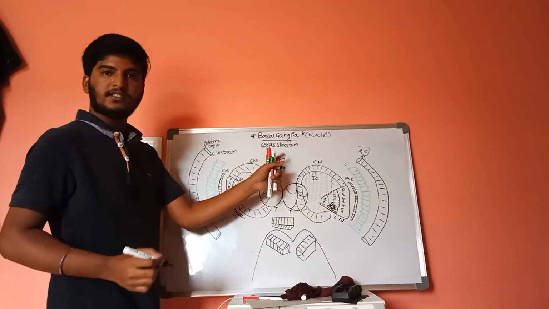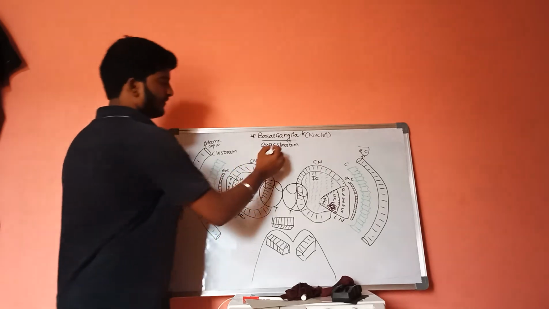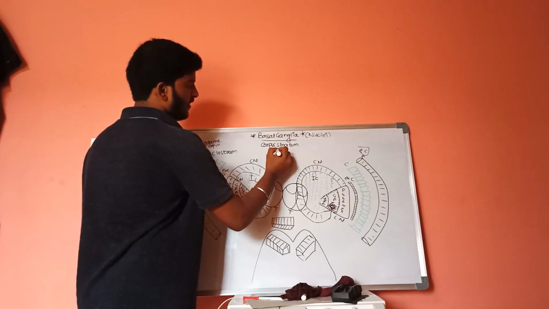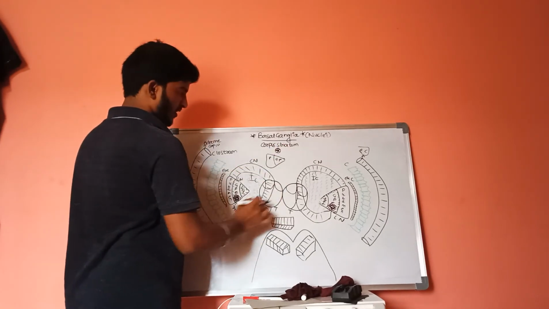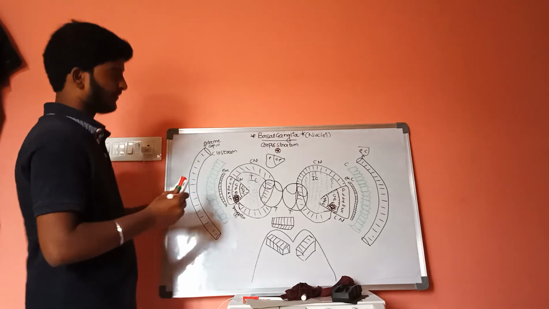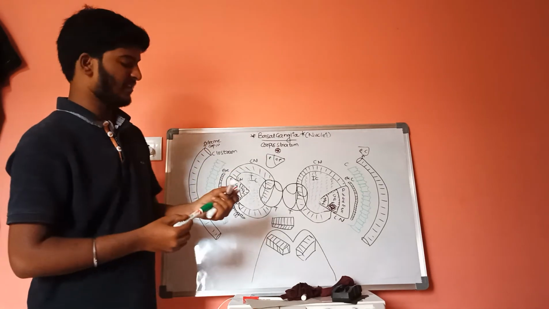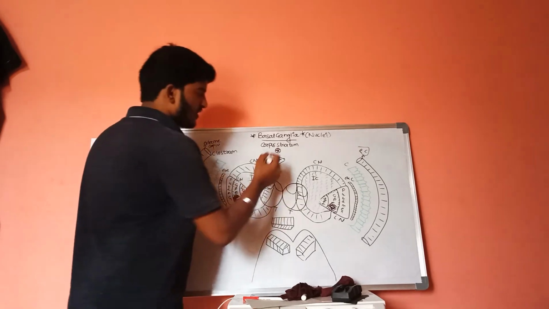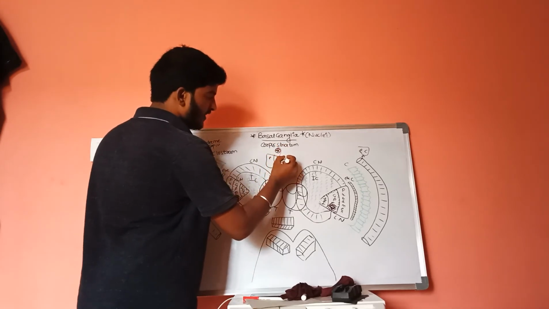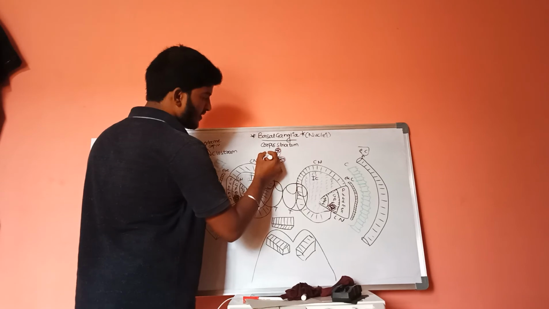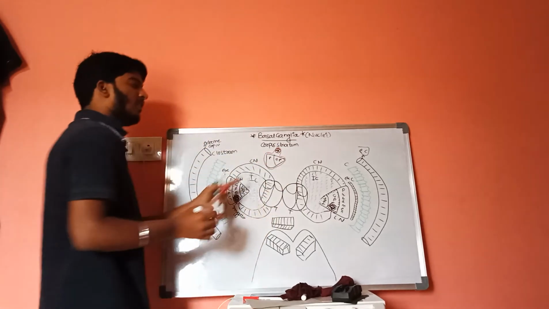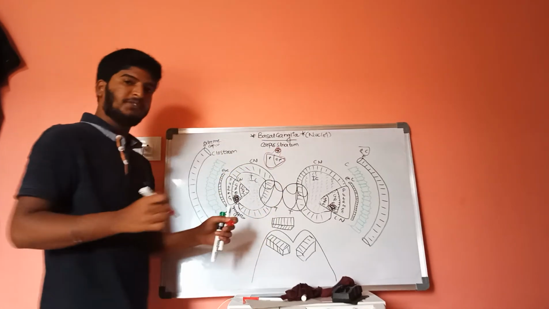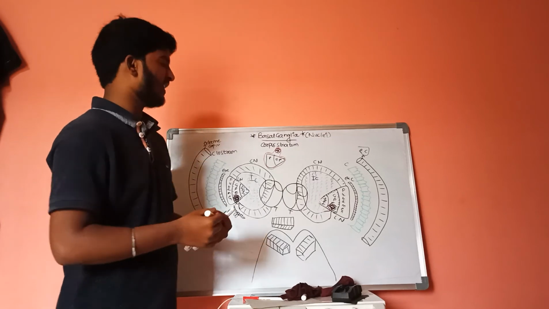This is the putamen and this is the globus pallidus, and this is the caudate nucleus. Corpus striatum is the combination of the caudate nucleus along with the lentiform nucleus.